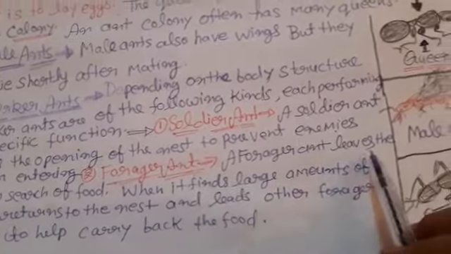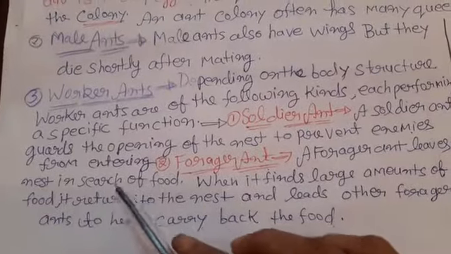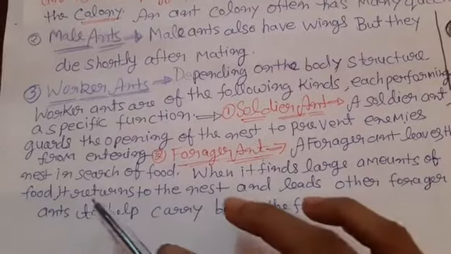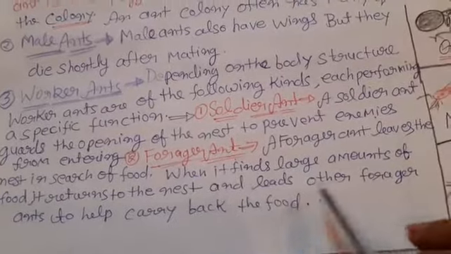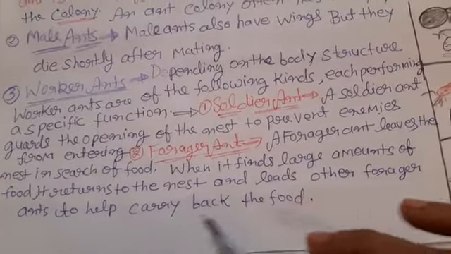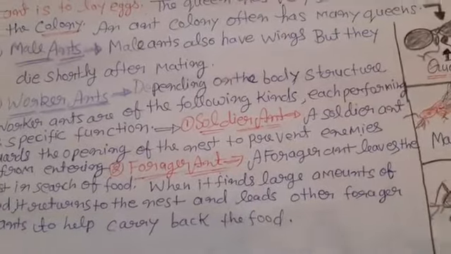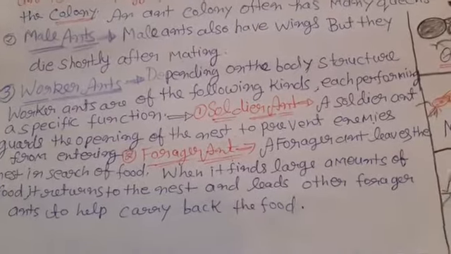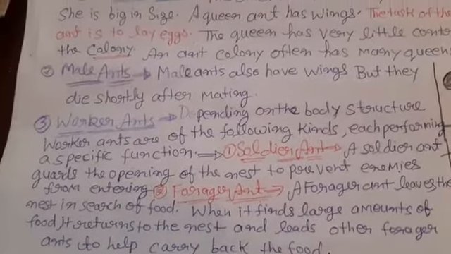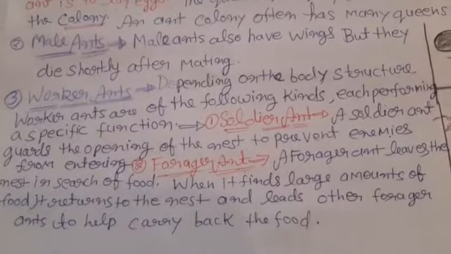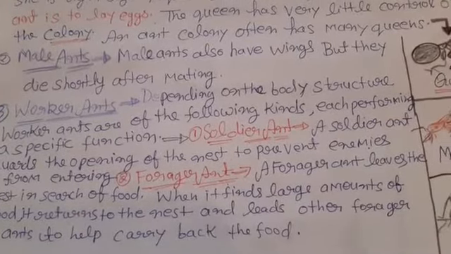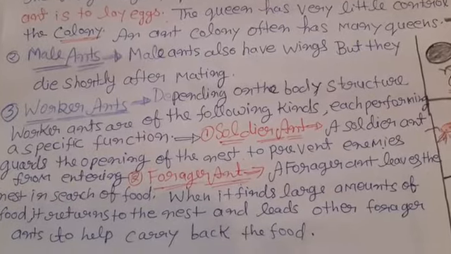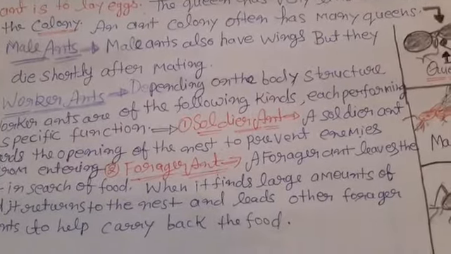And second, forager ant. A forager ant leaves the nest in search of food. When it finds a large amount of food, it returns to the nest and leads other forager ants to help carry the food back. This is a very important point. Forager ants leave the nest to search for food, and when they find a large amount, they return to the nest and lead other forager ants to help carry it back.